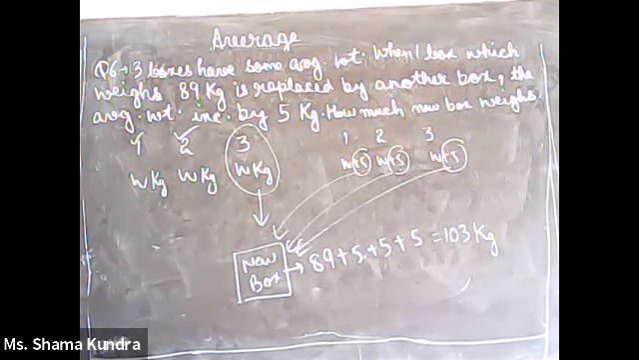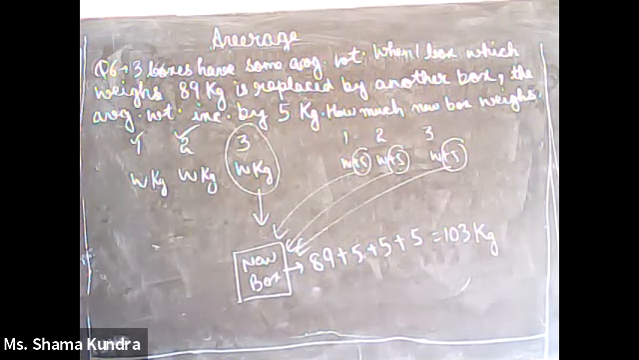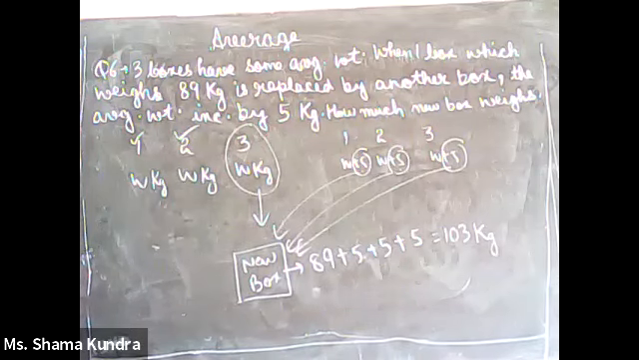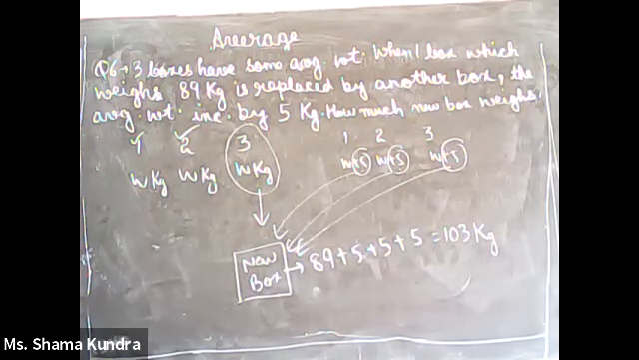What is the original weight of the box which was replaced? 89 kg. Even that should be compensated because we are removing, because we are replacing. So 89 should be there. So when we add this, we get 103 kg. So when the new box is 103 kg, only then does the average increase by 5 kg. You can even calculate and see it.